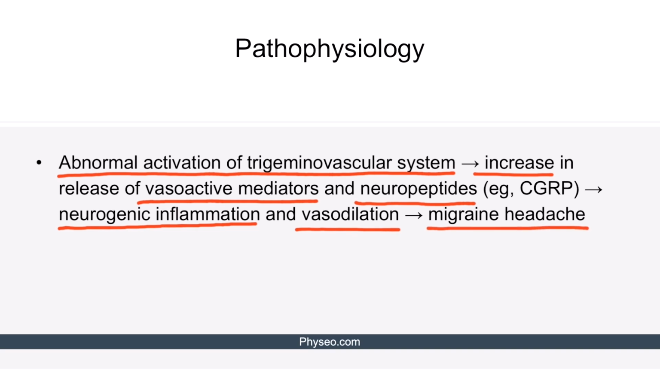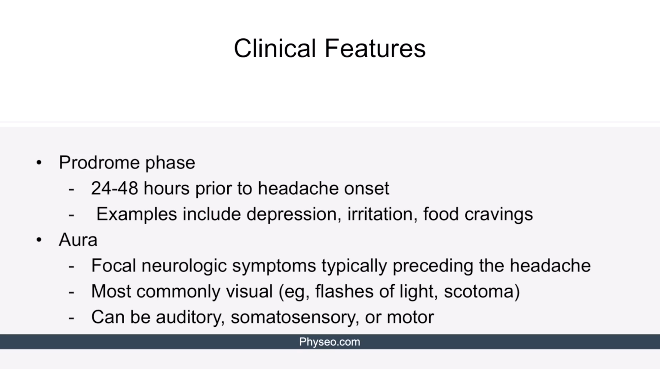Now, what is trigeminal vascular system? In simple words, the trigeminal vascular system is composed of neurons that innervate the cerebral and meningeal vasculature. The cell bodies of these neurons are located in the trigeminal ganglion. Let's discuss the clinical features.